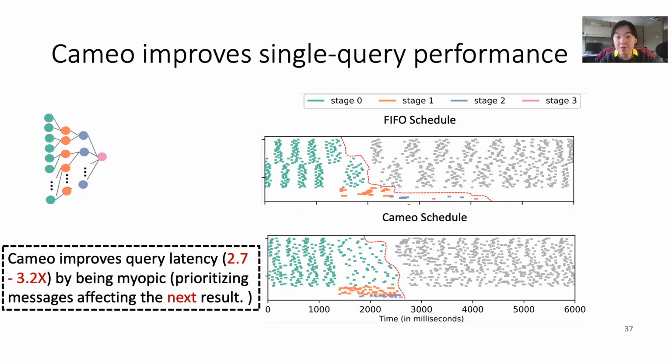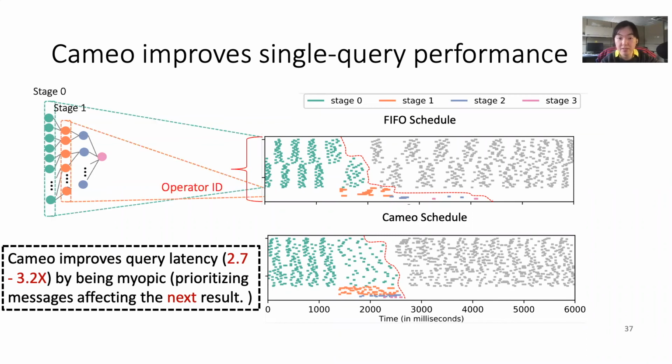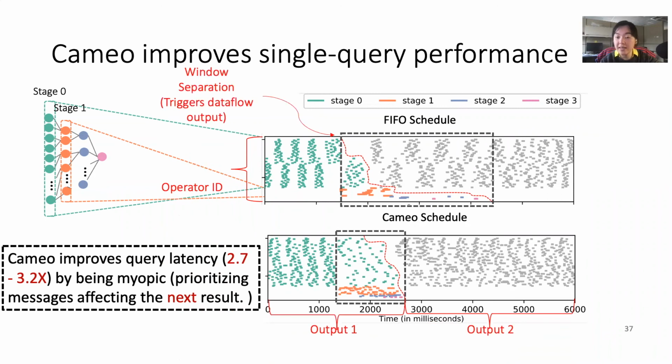We show how Cameo affects operator scheduling within a single application. Cameo can shorten query latency by around 3 times compared to default FIFO scheduling. Here we plot the operator schedule in a timeline. The x-axis corresponds to the time of the message being processed, and the y-axis corresponds to the operator that executes these messages. We draw a line that separates messages that target different outputs.